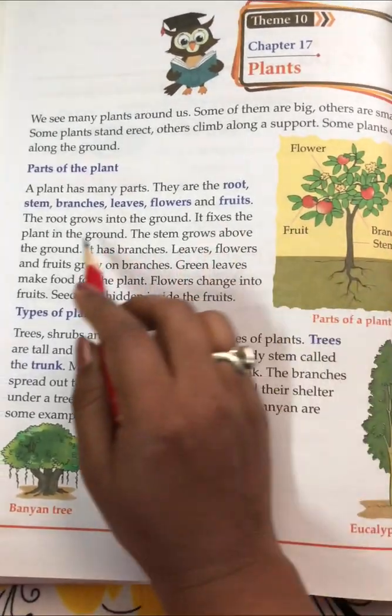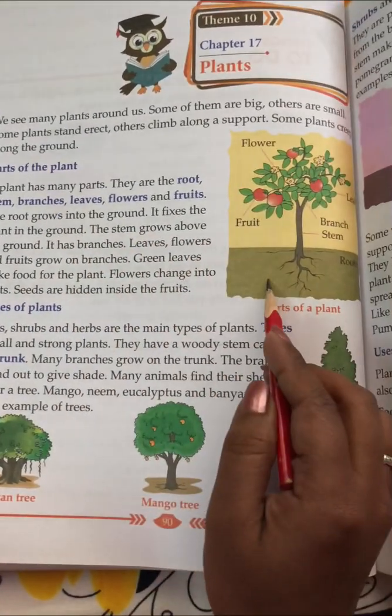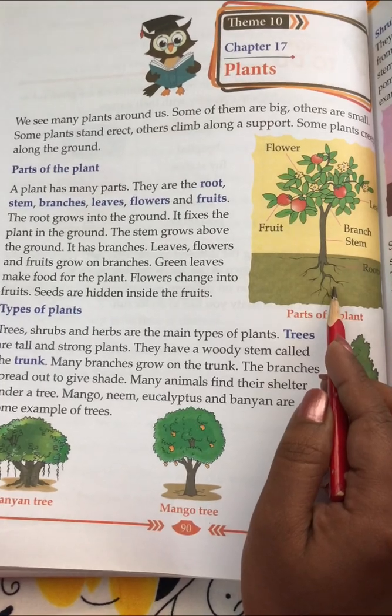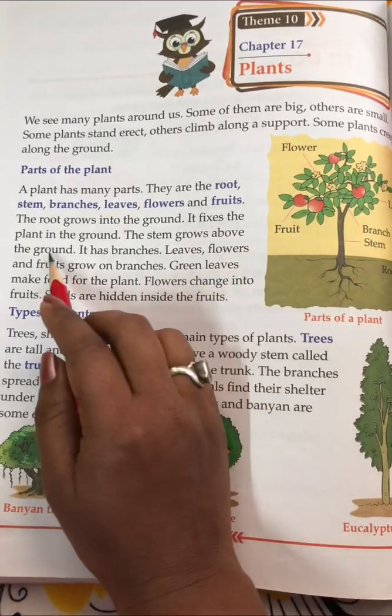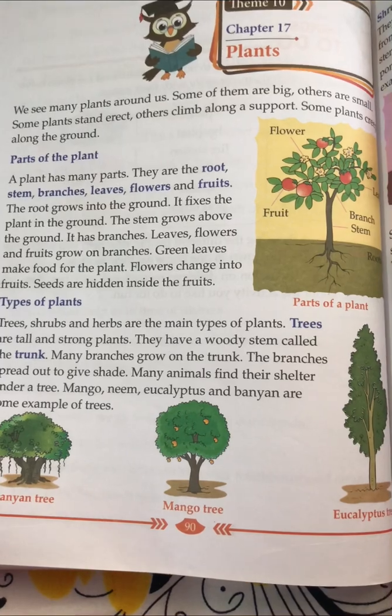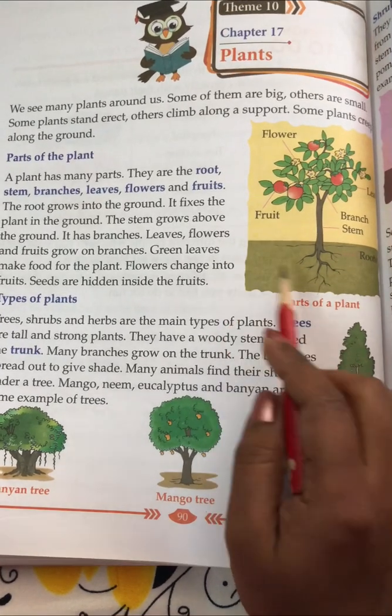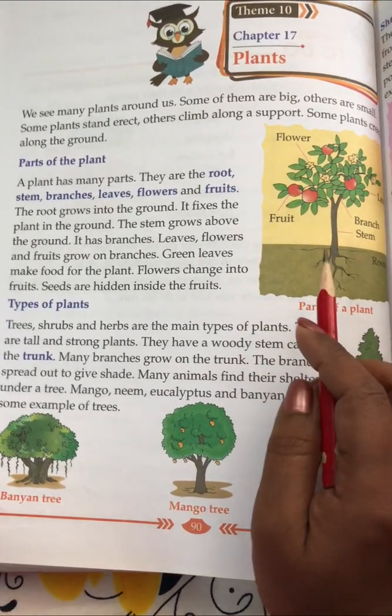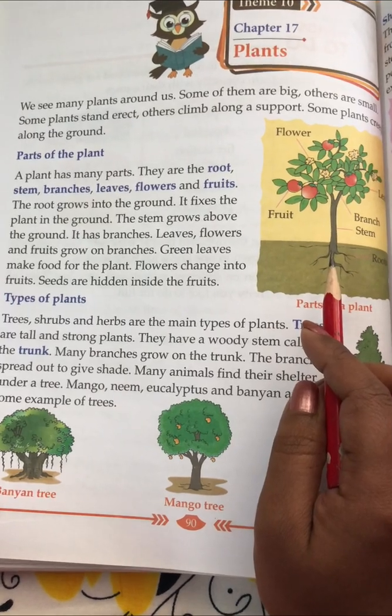The root grows into the ground, inside the ground. It fixes the plant in the ground. So the root helps the plant to fix, so that it can stand firmly.